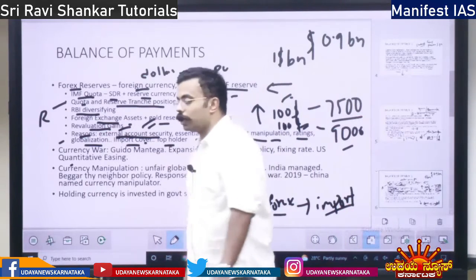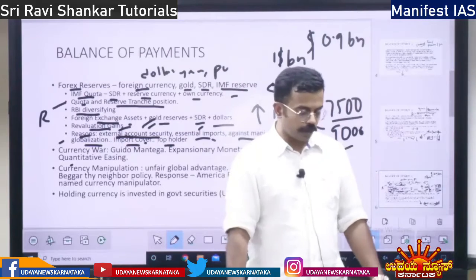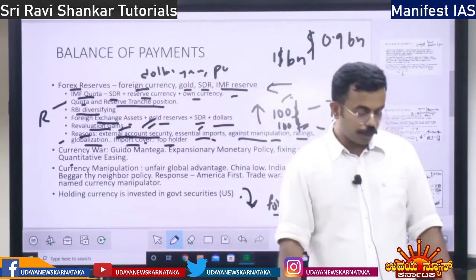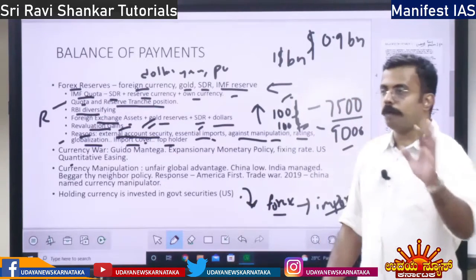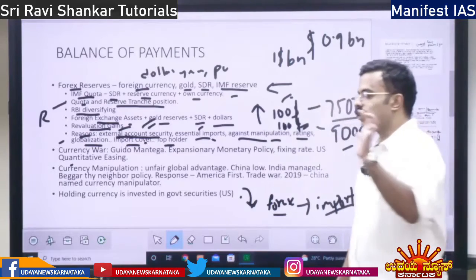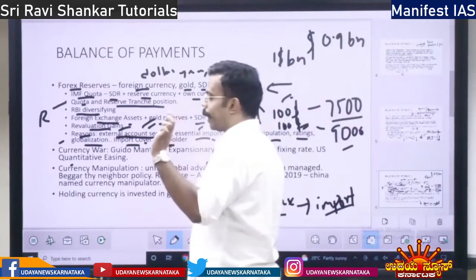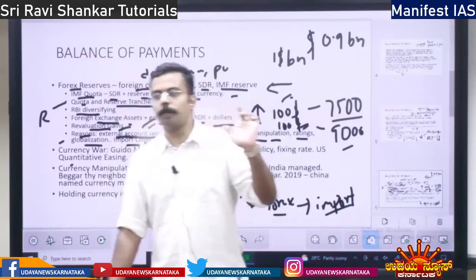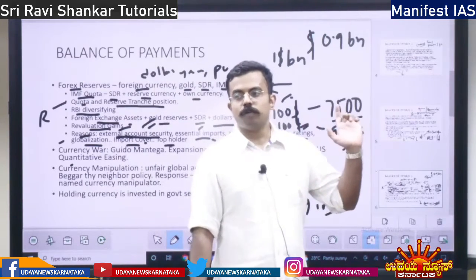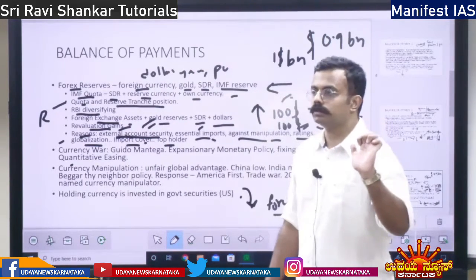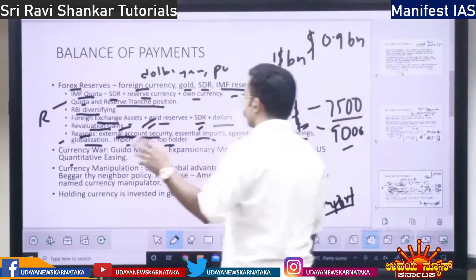So who is the top holder of Forex? First, the top holder is China. Second top holder is Japan. Third top holder is Switzerland. Fourth top holder is Hong Kong. India is 7th or 8th.